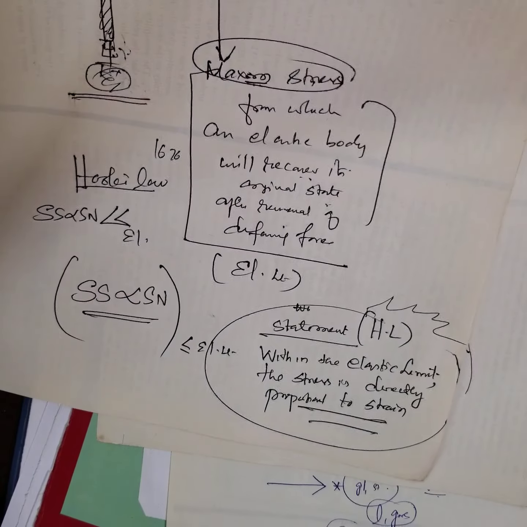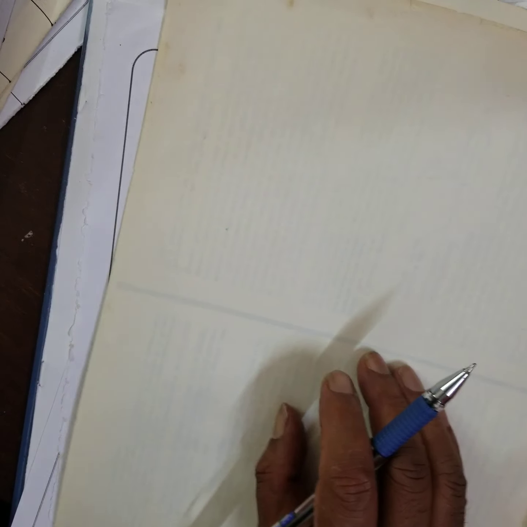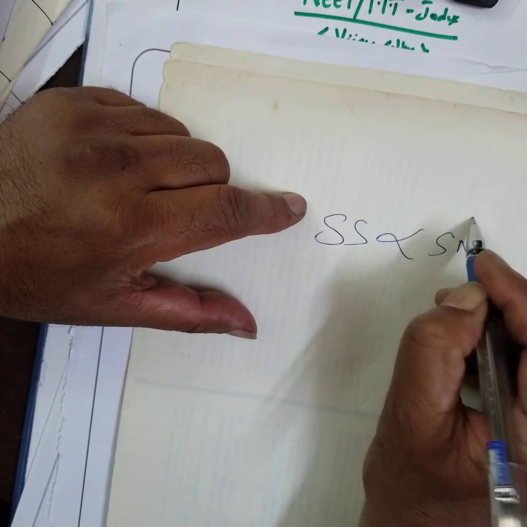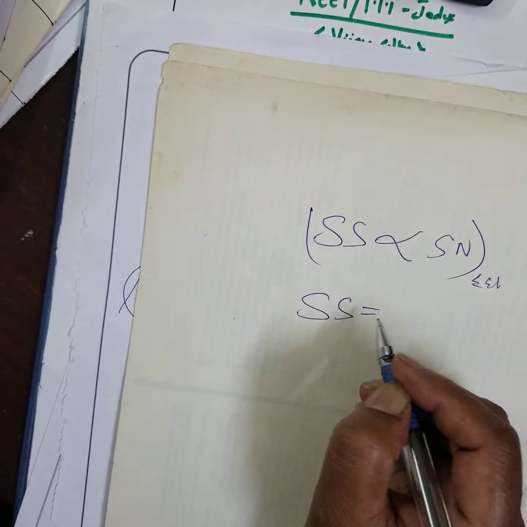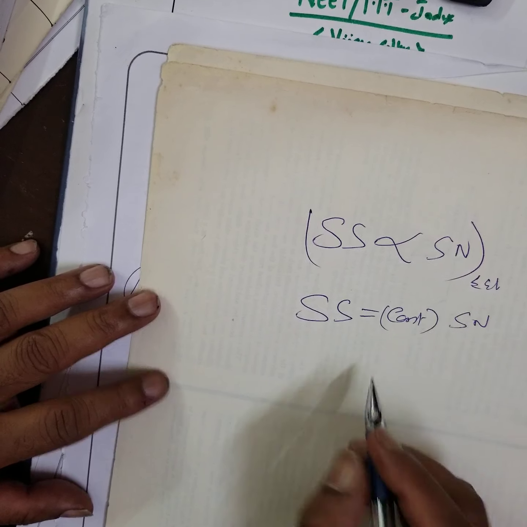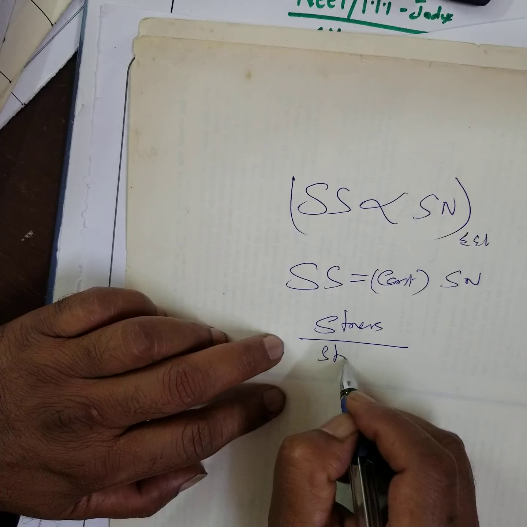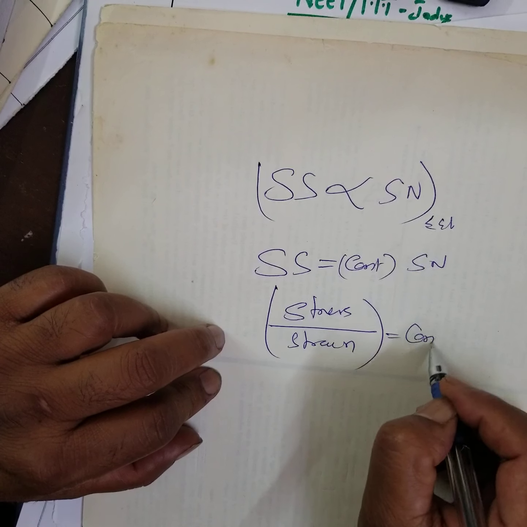Therefore, stress is directly proportional to strain within elastic limit. Therefore, stress is equal to some constant into strain, or you write stress by strain is equal to a constant.